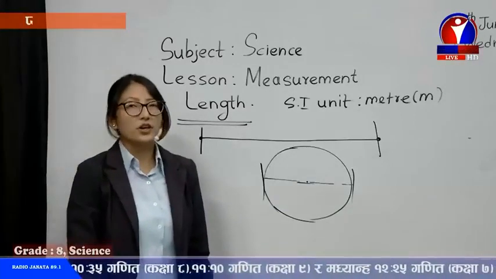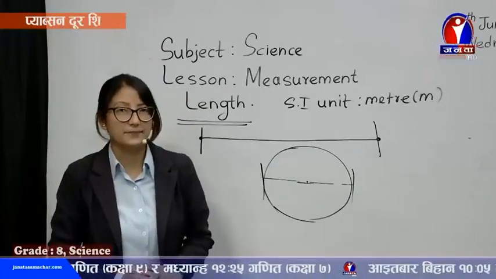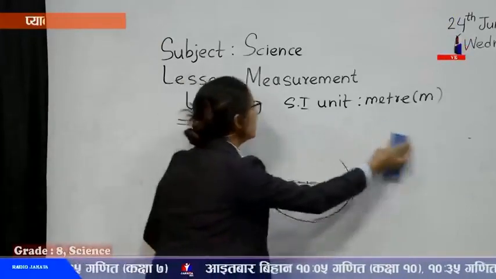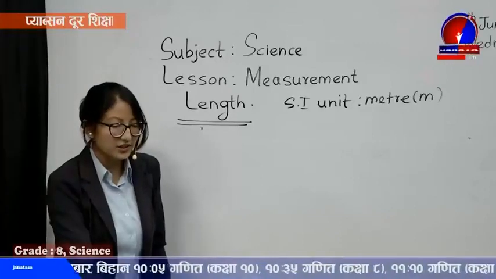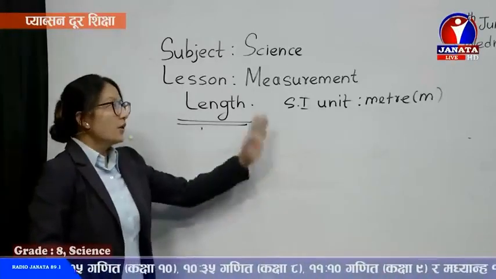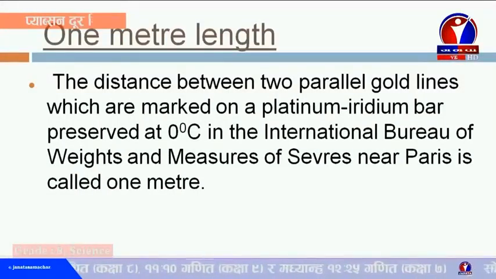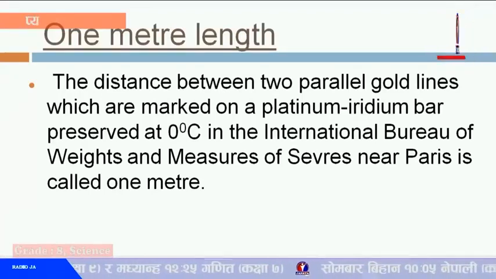Now, one more thing we are going to discuss here. What is 1 meter length? This is the main thing we are going to focus on now. You can check the definition in the slides. 1 meter length is the distance between two parallel goal lines.